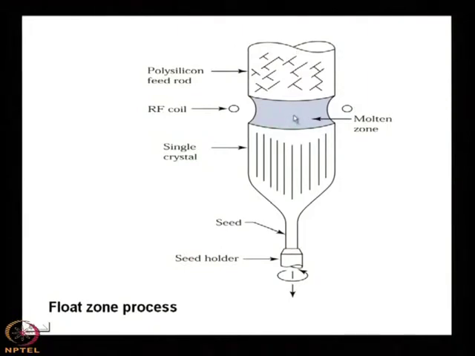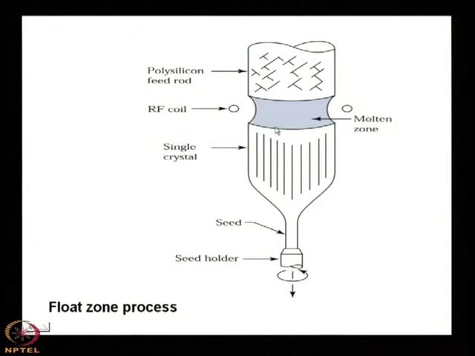So this end, the retreating end, the carrier concentration or the impurity distribution will be less compared to this end. Why? The same thing will happen: if you dope with phosphorus, 1/3 will be rejected.